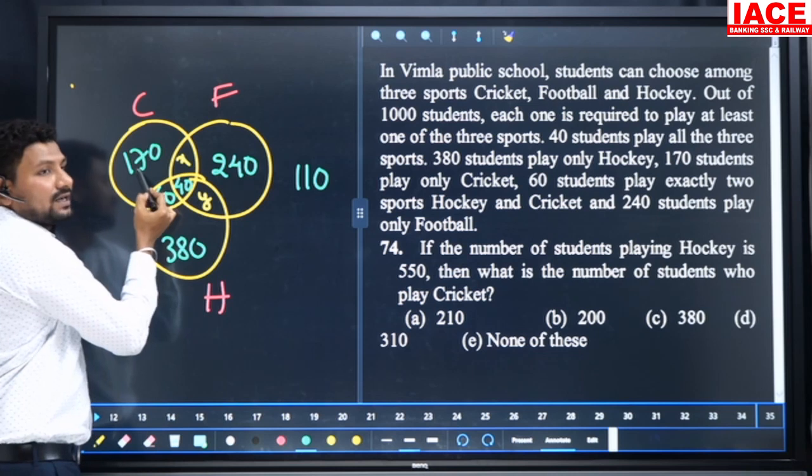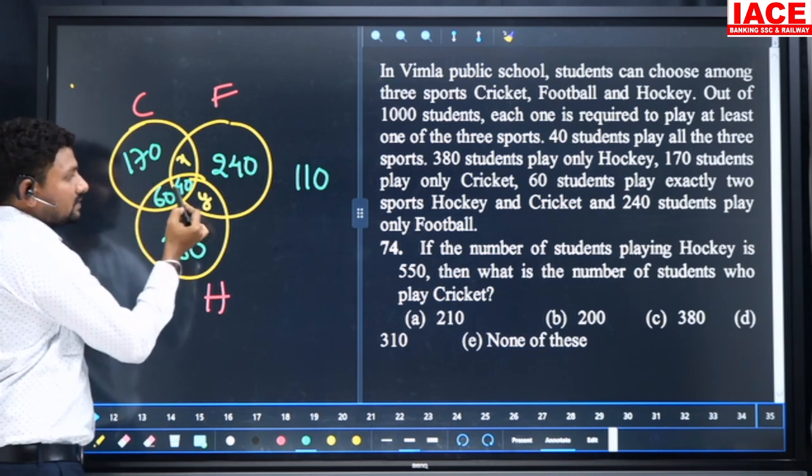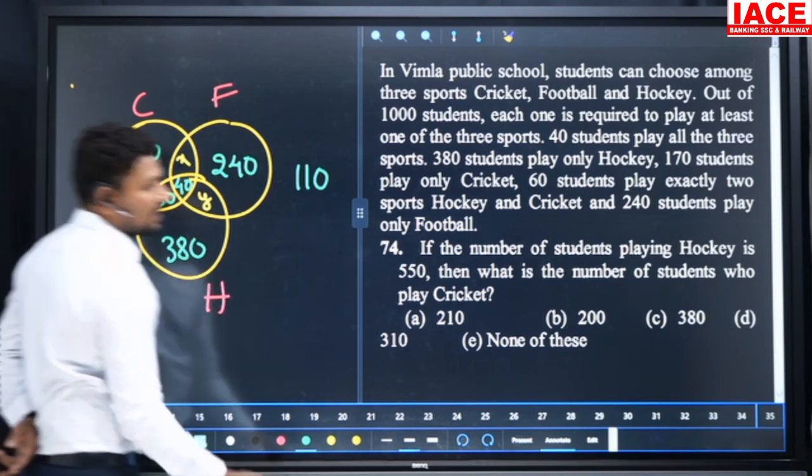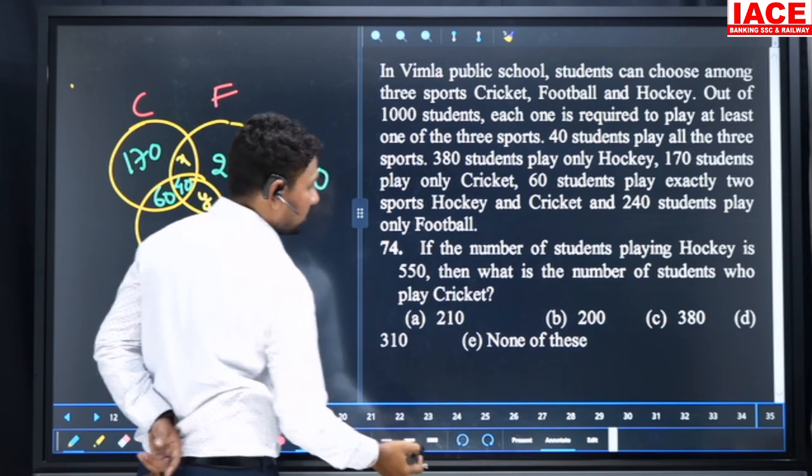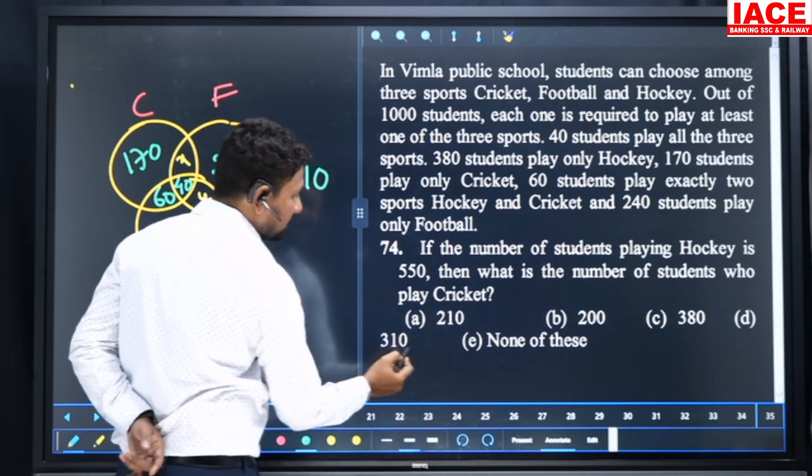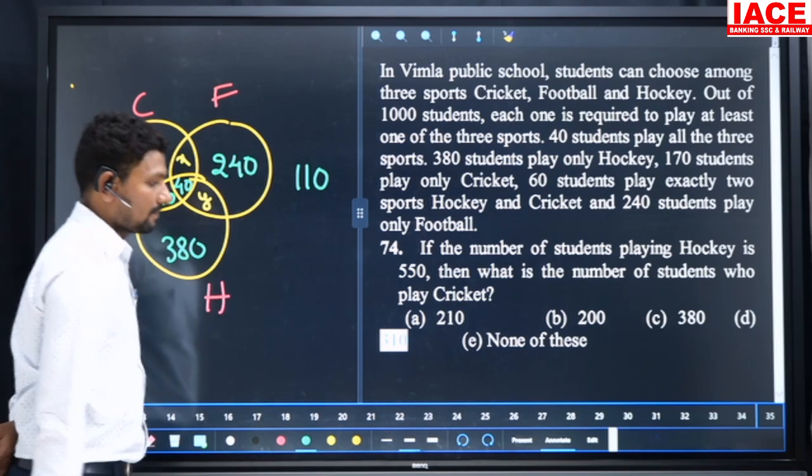40 plus 170 is 210, 210 plus 60 plus 40, 100, 100 plus 210 is 310. Then the cricket value is 310. Our option is D.